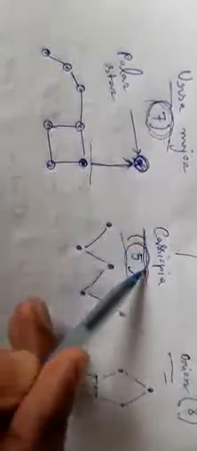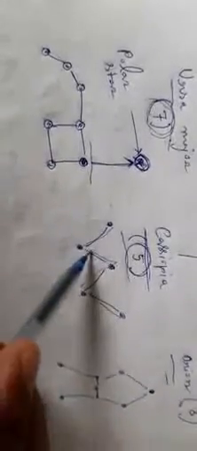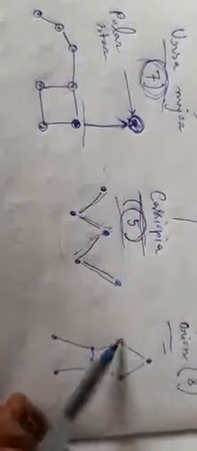Next, number 2 is the Cassiopeia. 5 stars in total are found there: 1, 2, 3, 4, 5. The structure is almost W-shaped. That is the one W-shaped structure found in Cassiopeia. Next is the Orion. The structure is almost like a person, or we can say a fighter.